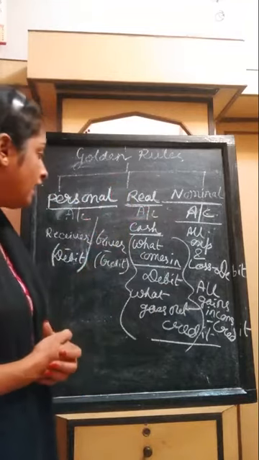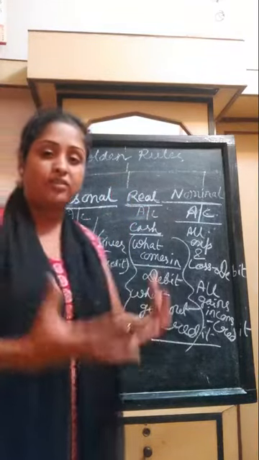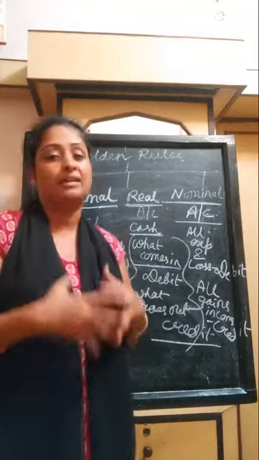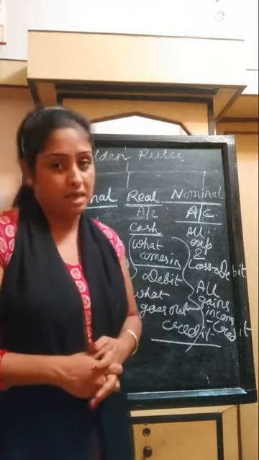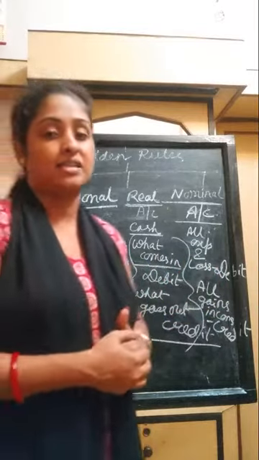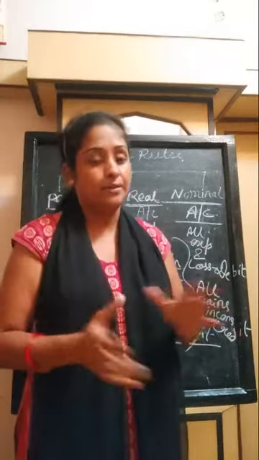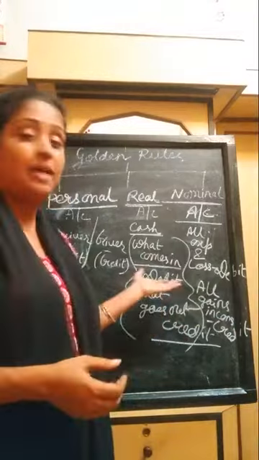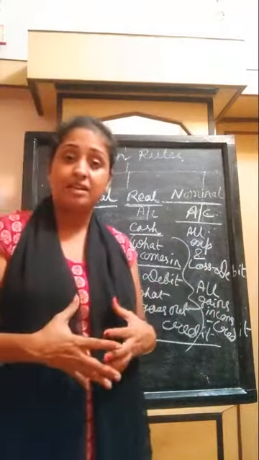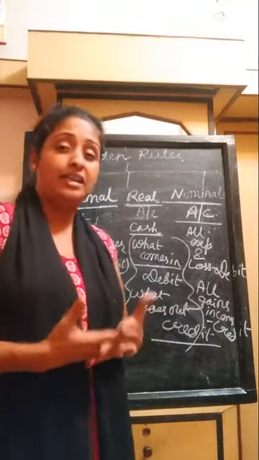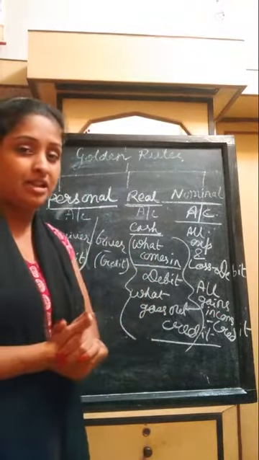In case of real account, whatever asset you are gaining, whatever is coming in, that is debit. That increase in the asset will be considered as debit, and any decrease in the asset will be considered as credit. Again, in case of liability, just the reverse thing happens. An increase of liability is a credit, and a decrease of liability is a debit.